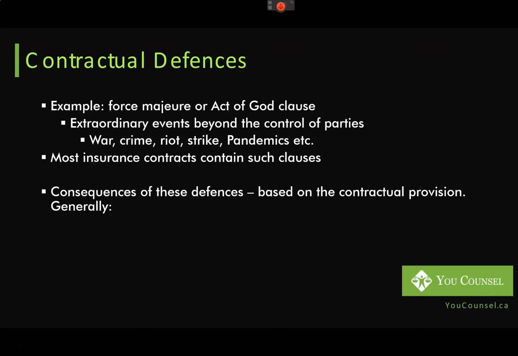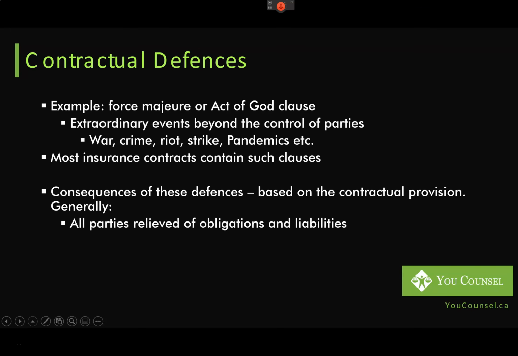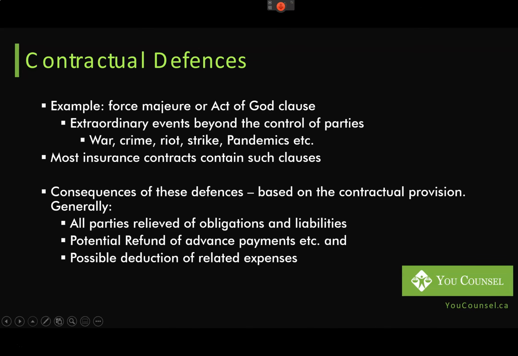So what are the consequences if there is such a clause? The court is going to enforce that contractual provision, and generally what will happen is all parties will be relieved of their obligations and liabilities, or if the liabilities can be postponed, then they will be postponed to a different time, but it depends, right? And then there's a potential for refund of advance payments or deposits that have been made, and a potential for deduction of related expenses.